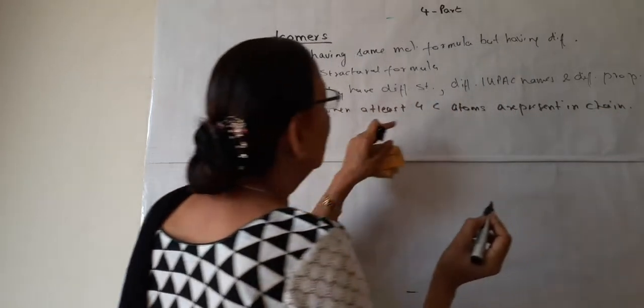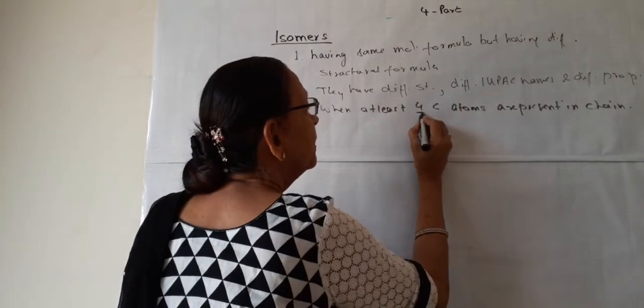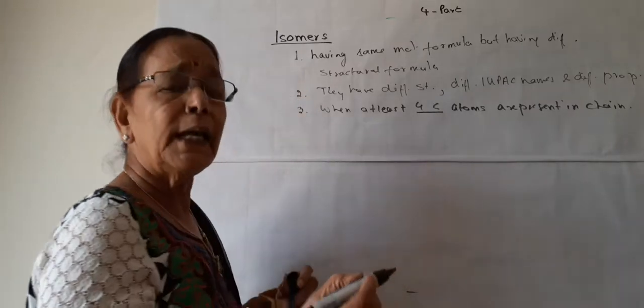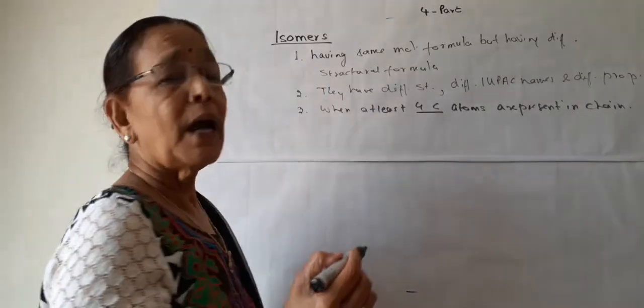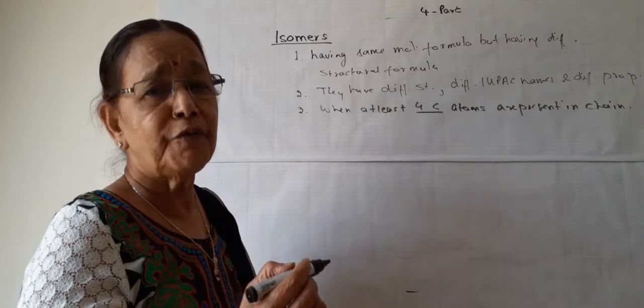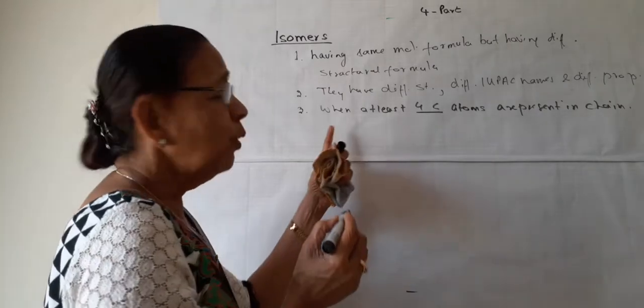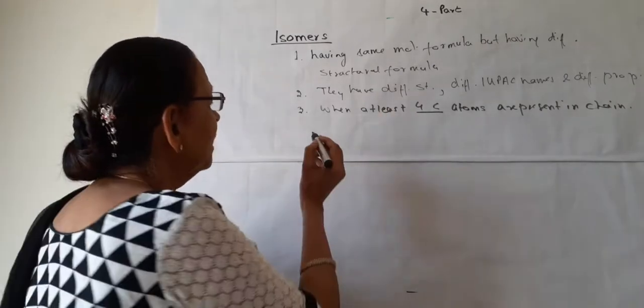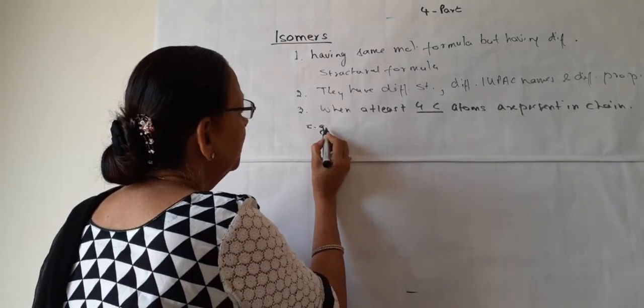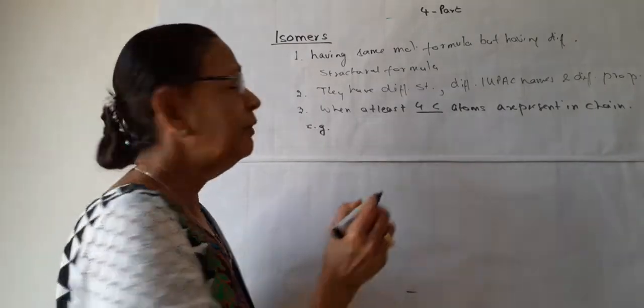So they need at least 4 carbon atoms to be present, then only isomers can be formed.